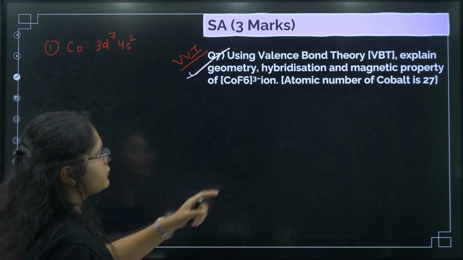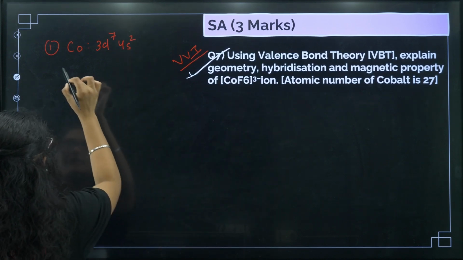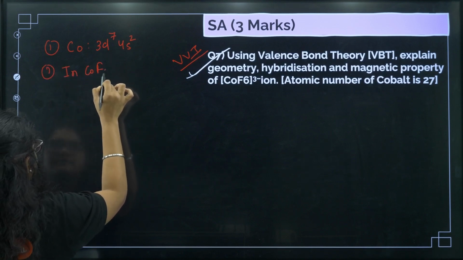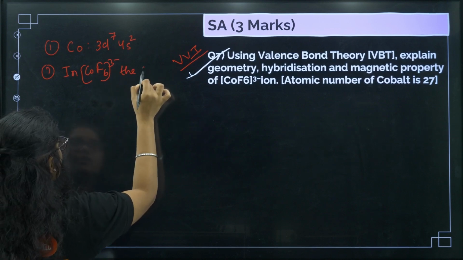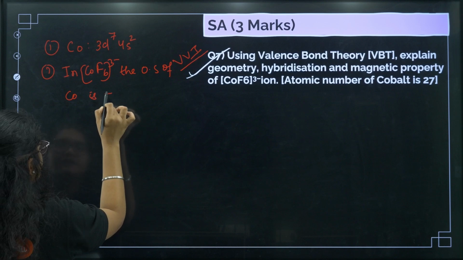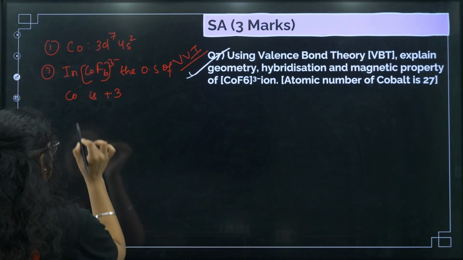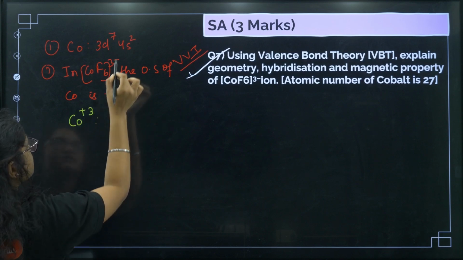Now in this particular compound, the oxidation state of cobalt will be +3. Second line, you need to write that in CoF6 3-, the oxidation state of cobalt is +3. In the same point, you write down the electronic configuration of cobalt with +3 oxidation state.